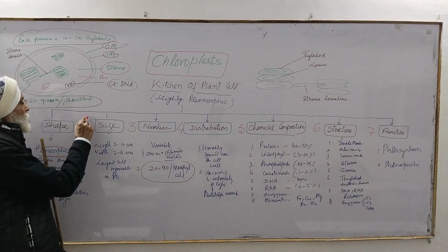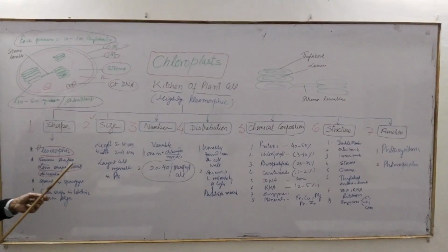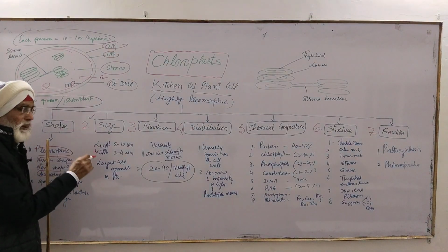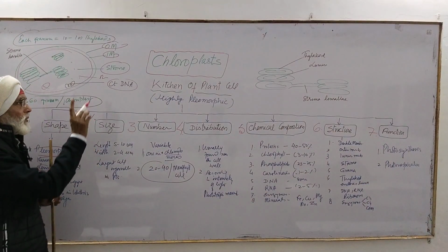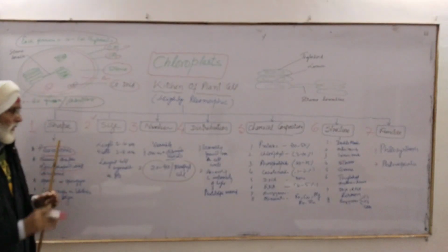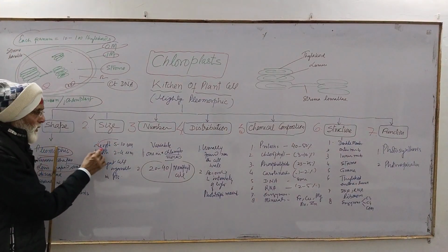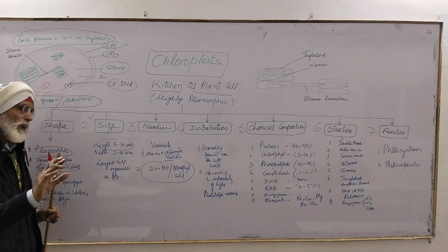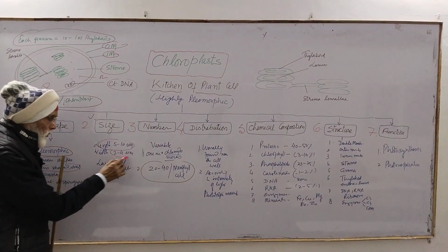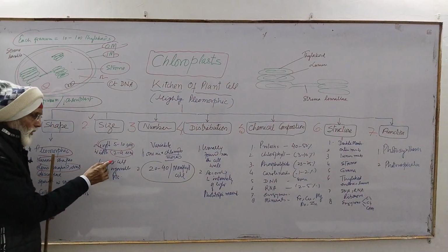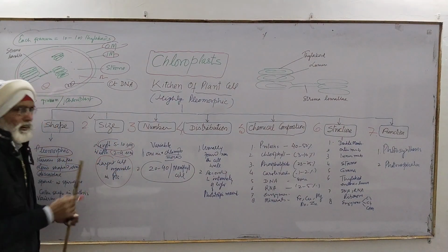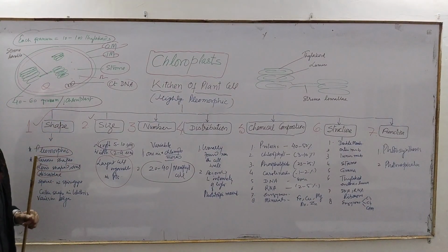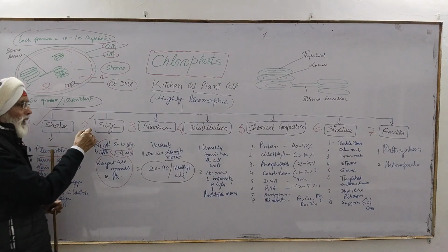Okay. Now next question, size. If somebody asks you which is the largest cell organelle in the plant, so your answer is the biggest, the largest cell organelle, that is the chloroplast in a plant cell. What size? Their length is 5 to 10 micron. Naturally, they are bigger than that of mitochondria, and width 2 to 4 micron. And that's why the question is your largest cell organelle in the plant cell. So your shape is gone. History I have already told you, plastid बता दिया था मैंने. And now size is over.